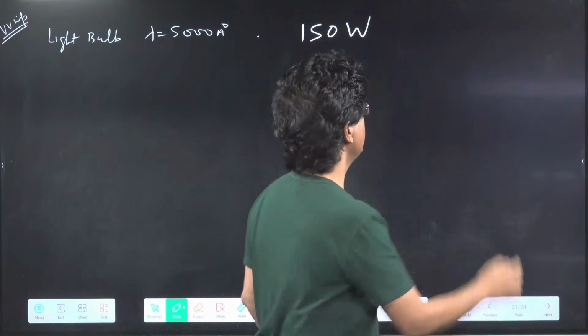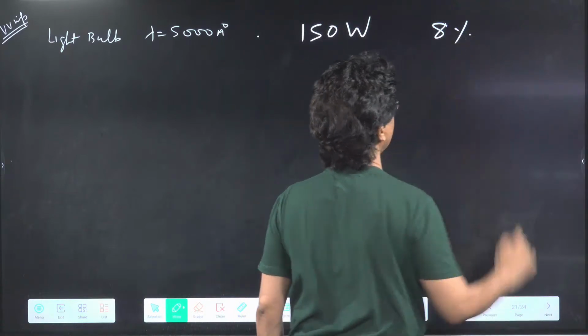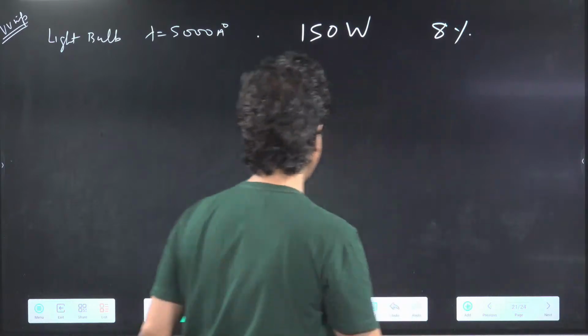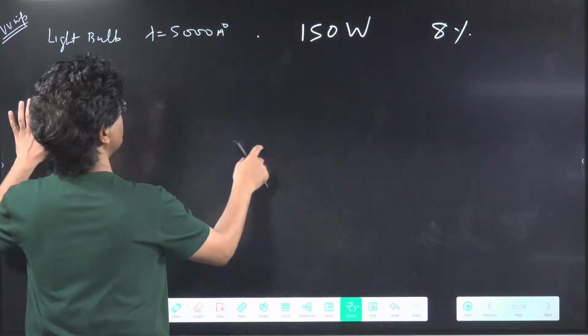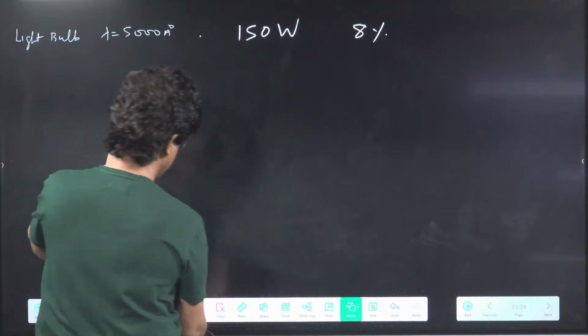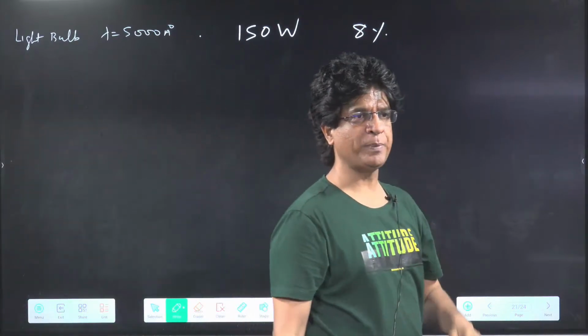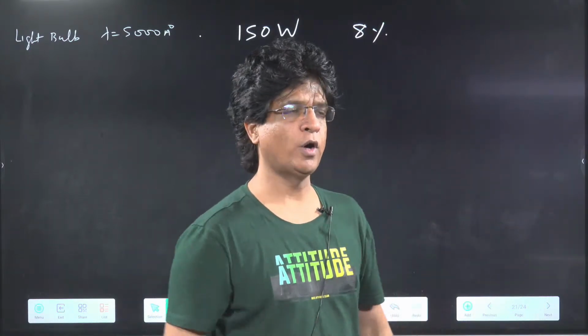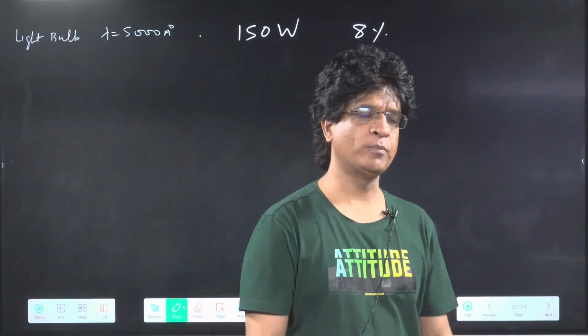Only 8% of energy is emitted in form of light.